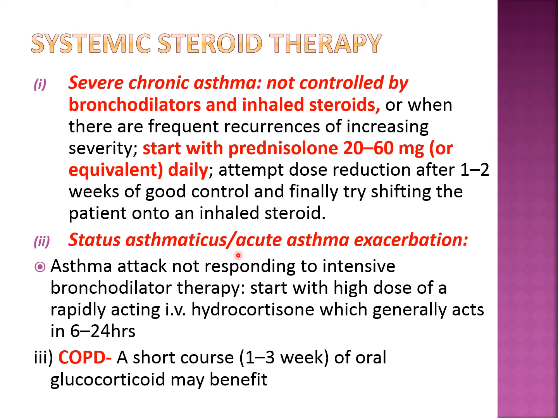Second condition where we can use the steroid by systemic route is status asthmaticus or acute asthma exacerbation. So an asthma attack which is not responding to the intensive bronchodilator therapy, we can start with IV hydrocortisone. It is one of the drugs of choice in status asthmaticus, IV hydrocortisone, which generally acts for 6 to 24 hours. And in COPD we can also give short courses of oral glucocorticoid like prednisolone. Okay.